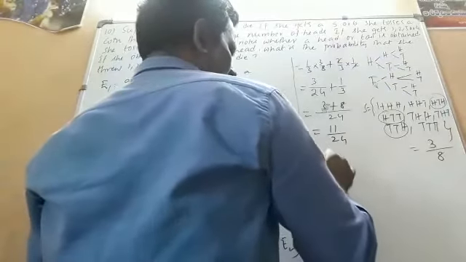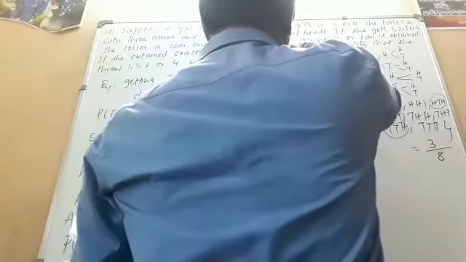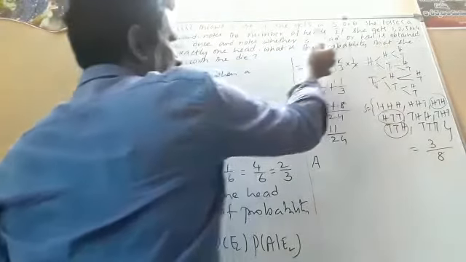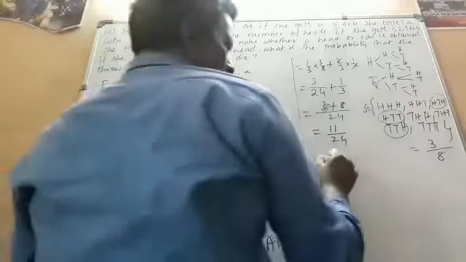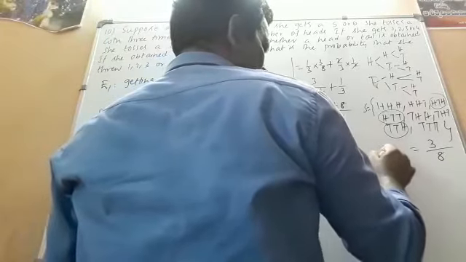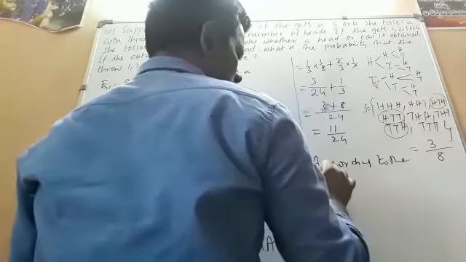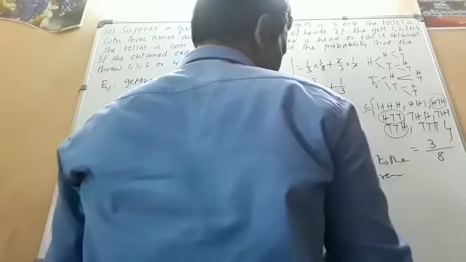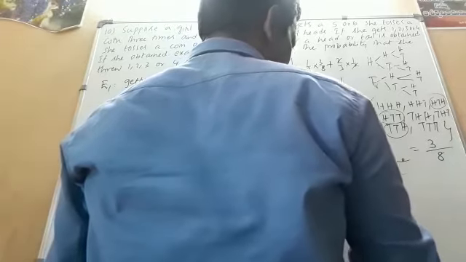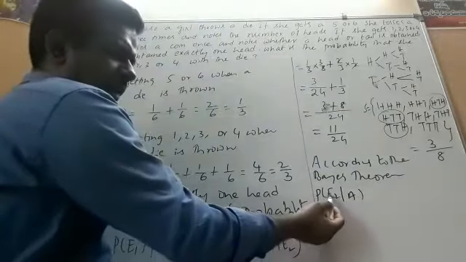Now what are we supposed to find? We are supposed to find the probability that she threw 1, 2, 3 or 4 with the die. So according to Bayes' theorem, we are supposed to find probability of E2 given A. What is E2?